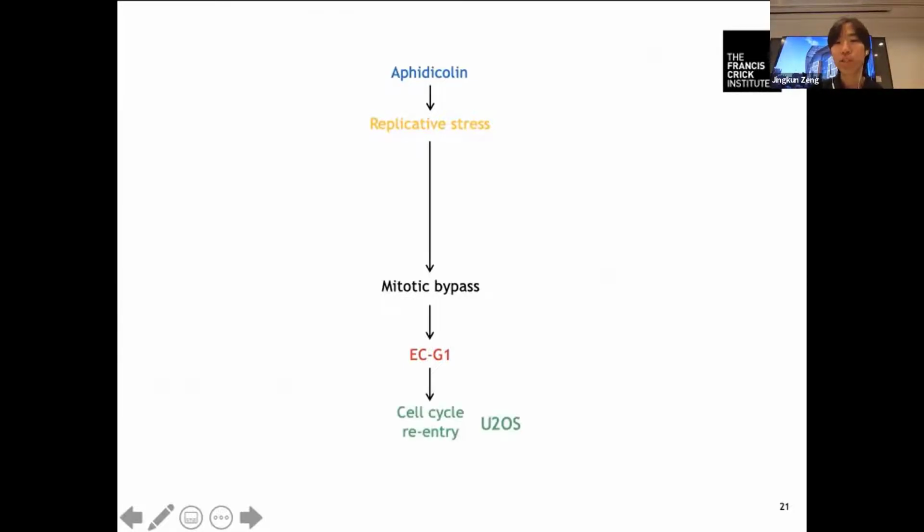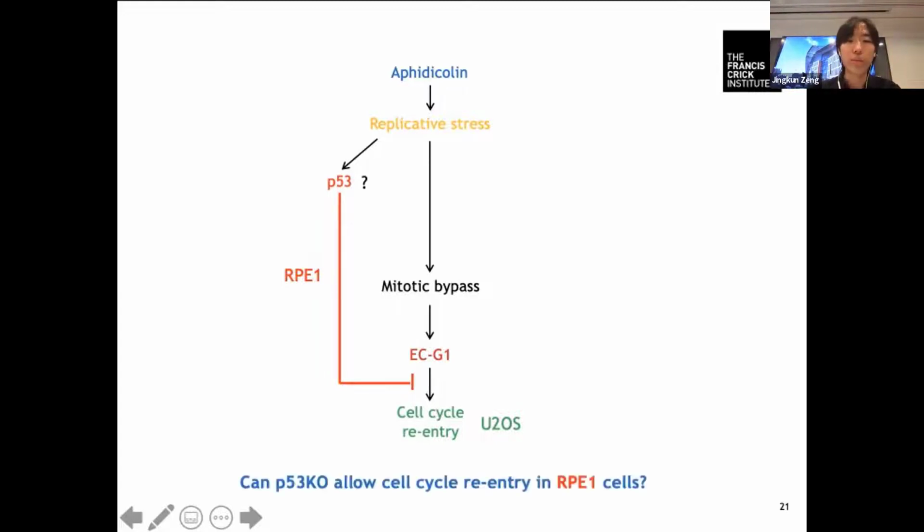So aphidicolin-induced replicative stress causes cells to bypass mitosis and enter ECG1. For U2OS cells, they can continue through the endoreduplication cell cycle, but for RPE1 cells, somehow this cell cycle re-entry is suppressed. We wonder whether this suppression is mediated by p53. So to test this, we asked, can p53 knockout allow cell cycle re-entry in RPE1 cells?